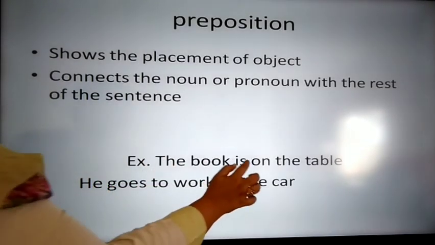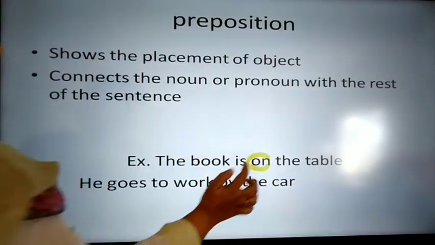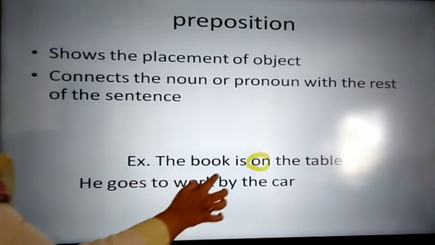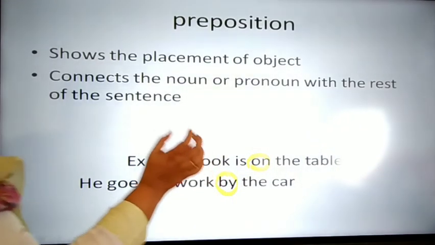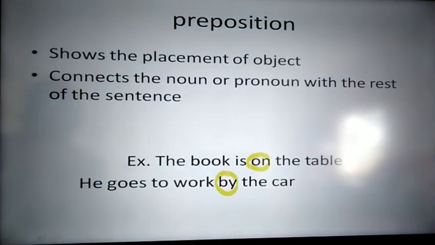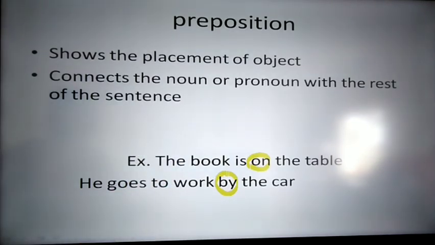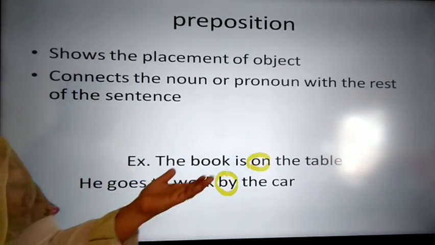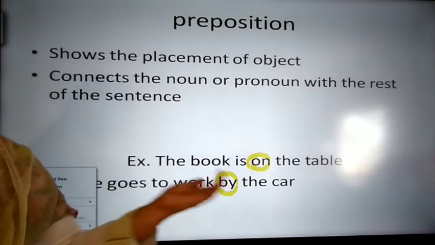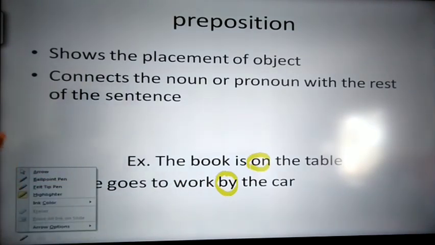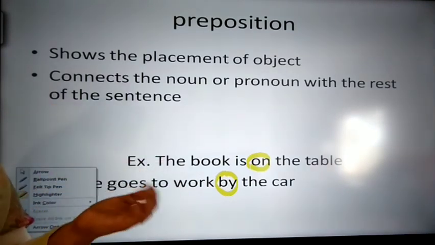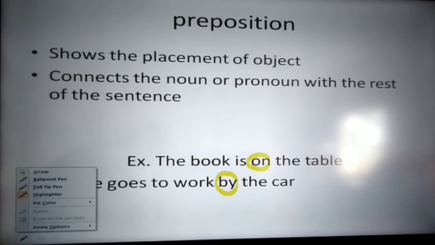So the book is on the table. He goes to work by the car. Here, on and by: the first example shows where the book is, and the second sentence shows how he goes, by the car. So a preposition not only shows the placement of the object, it also tells us the timing, direction, location and even the place where it is.